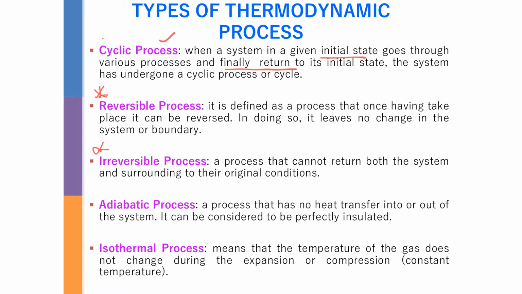Okay, a reversible process means that there's no change in terms of the energy. For example, you pass through the first system, then go to the second system, and then go to the third system, but the energy itself stays constant and doesn't change. Then we call it the reversible process, which is the perfect process.